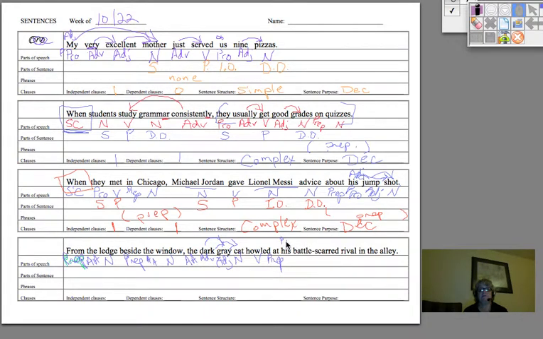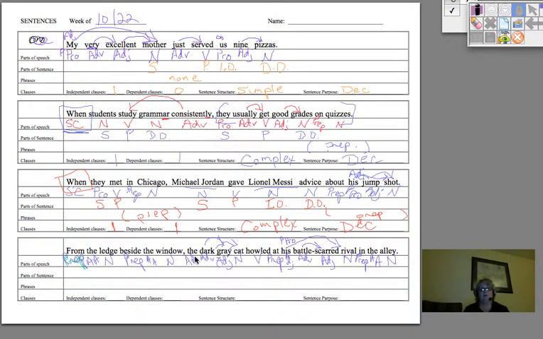His is a possessive pronoun, or you could also call it an adjective because it's telling you whose rival. Rival is a noun. Battle-scarred, I would treat this as one word. You would just call it an adjective. But let's see. If you looked at it as two words, battle modifying scarred, then this would be an adverb. If you call the whole thing an adjective, that's okay too. In is a prep. The article is an adjective and alley is a noun.